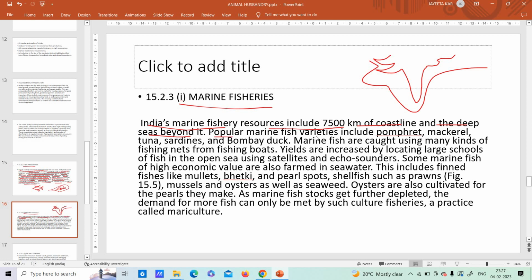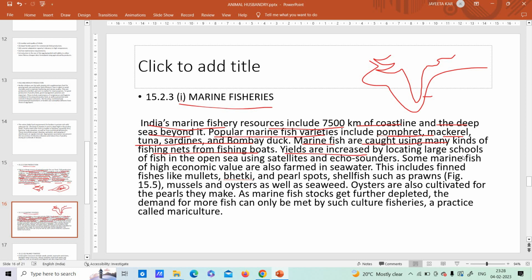Okay, now what are the popular marine fish varieties? A pomfret, mackerel, this is another variety of fish, tuna, sardines, and bombitak. I did not give the pictures here, please find out how they look like. So these are the different types of marine fish. That means they survive in the salt water. Marine fish are caught using many kinds of fishing nets from fishing boats. Very understandable.